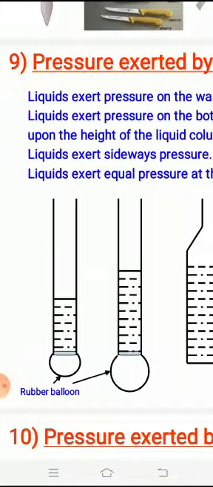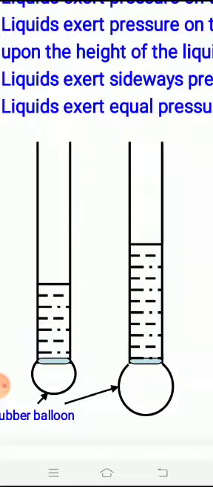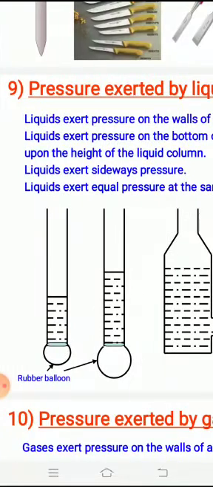You could observe also that the rubber balloon has been expanded more in the second column when compared to the first column, because the first column is very small when compared to the second. The height of the length of the water column is less in the first case, whereas in the second case the length of the water column is more, and hence the pressure is more.